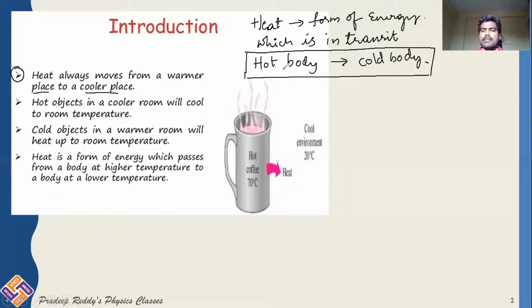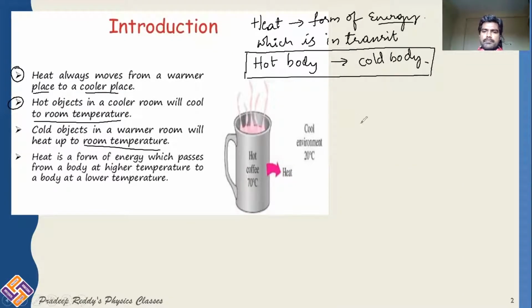Some form of energy is being lost by the hot body and that is gained by the cold body. So heat is a form of energy which is always in transit. And hot objects in a cooler room will cool to room temperature, and cold objects in a warmer room will heat up to room temperature.